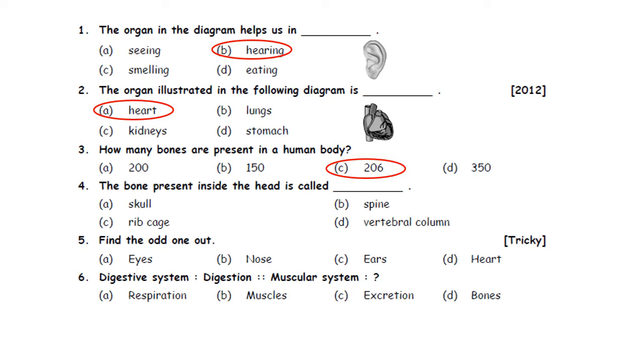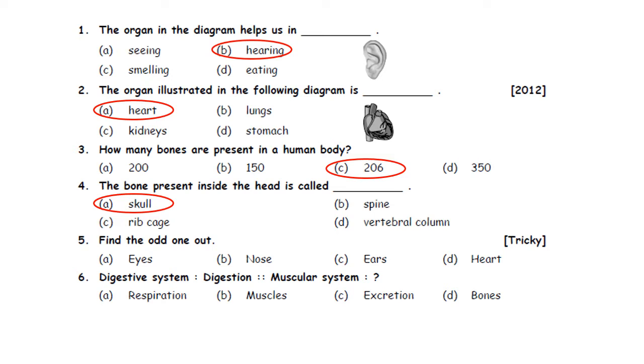Fourth one. The bones present inside the head is called A. Skull, B. Spine, C. Ribcage, D. Vertebral column. So, the bone present inside the head is skull, and rib cage is the cage of bone in the chest, and vertebral column lies at the back. So, therefore, option A is the correct answer. The bone present inside the head is called skull.